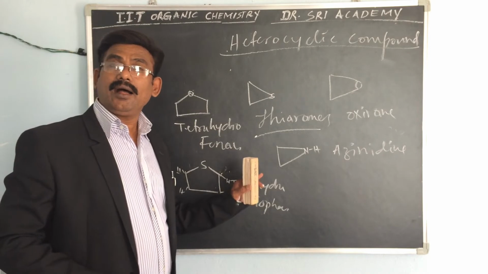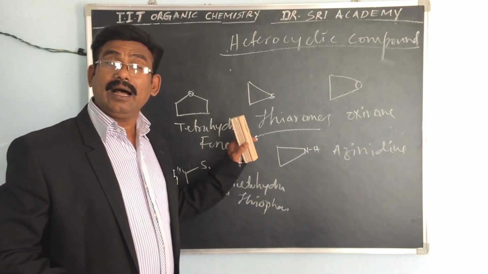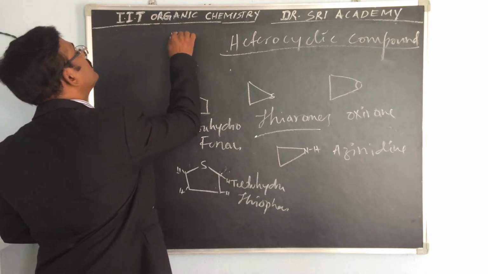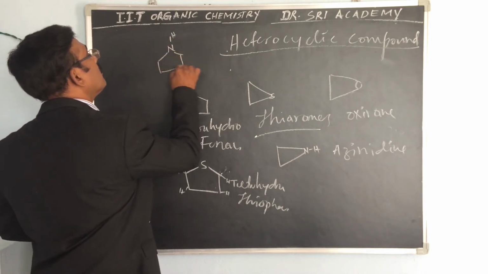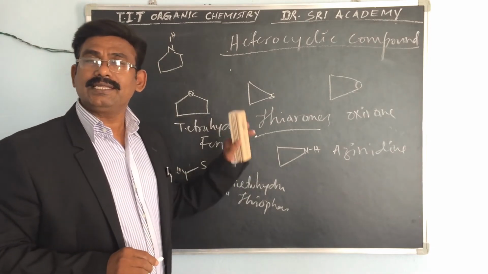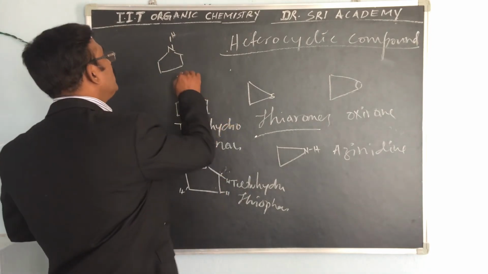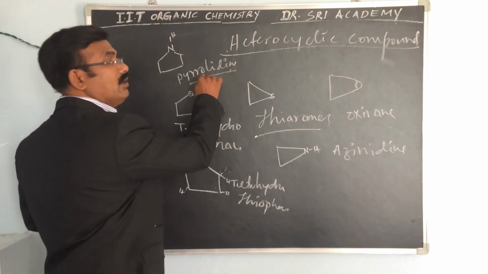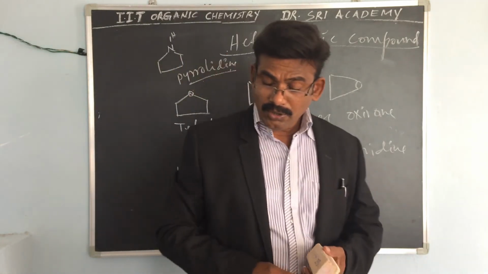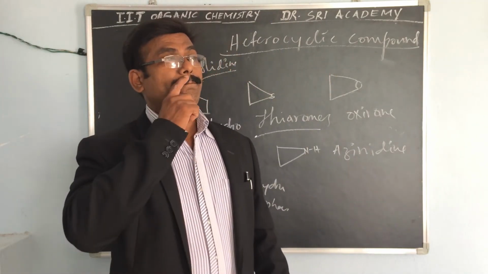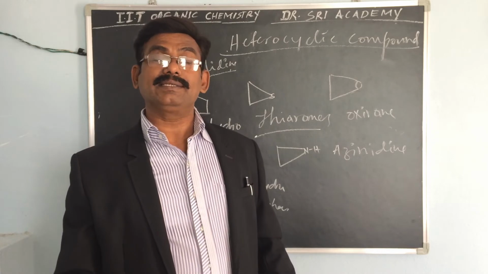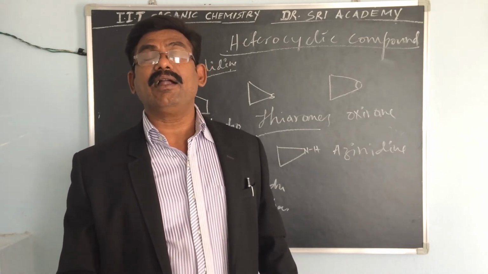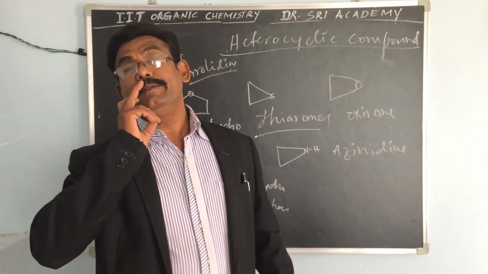If that penta compound contains the amine group, how can you give this name? What is this name? This is called pyrrolidine. We can say pyrrolidine. So this is about the pentacyclic compounds. If hexacyclic compounds, how can you give this name?